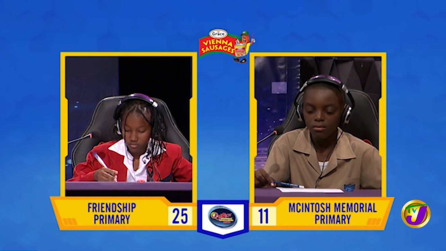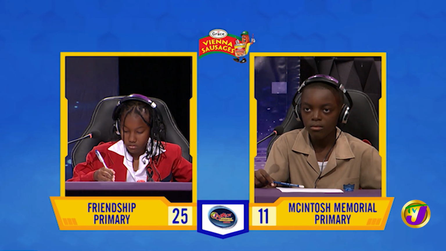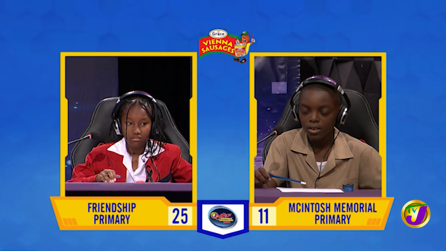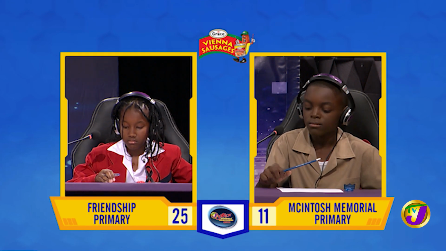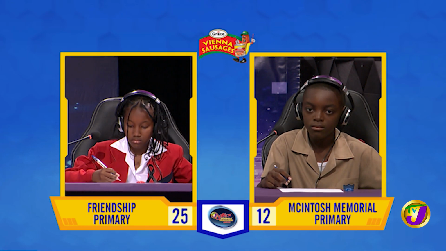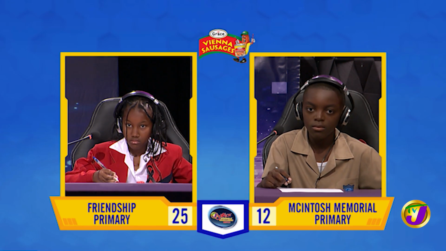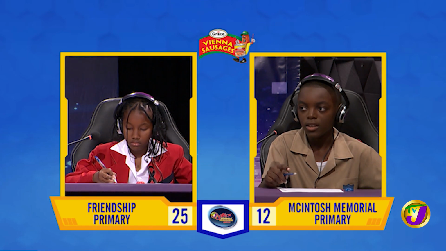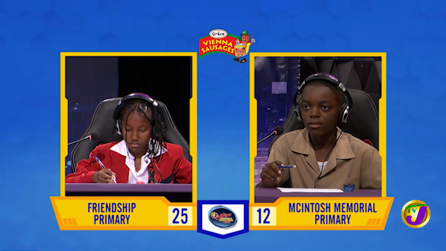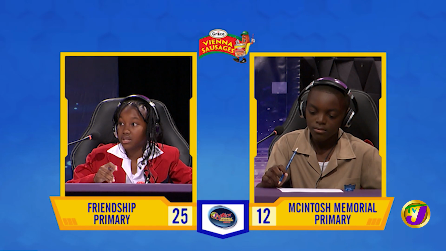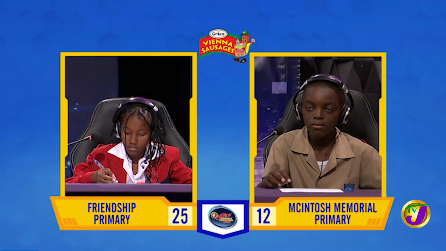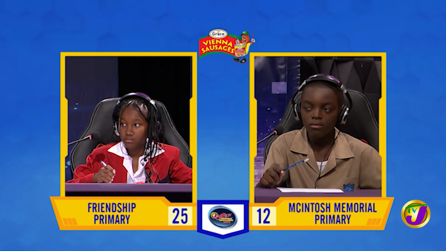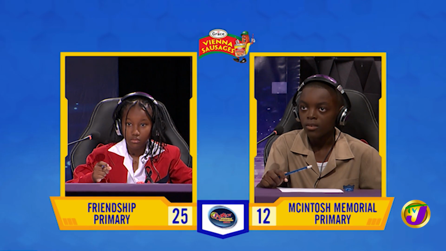St. Elizabeth is the home of one of the most famous maroon towns in Jamaica. What's the name of the town? Accompong. That's right. In which 2 years in the 1990s did Jamaica hold general elections? 1992 and 1995. That's incorrect. Gabrielle, want to try? No, thank you. It's 1993 and 1997.